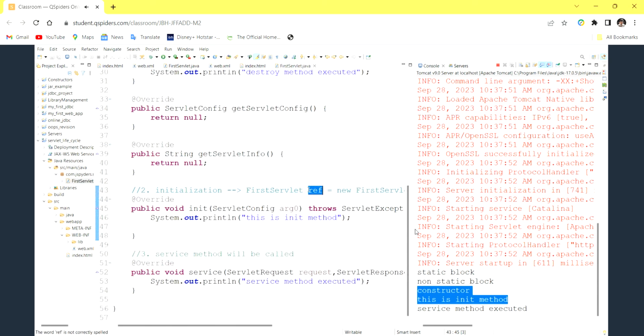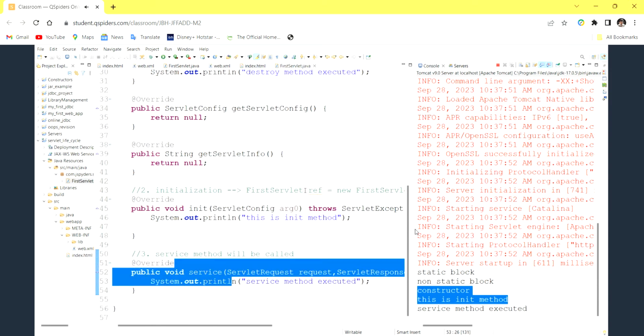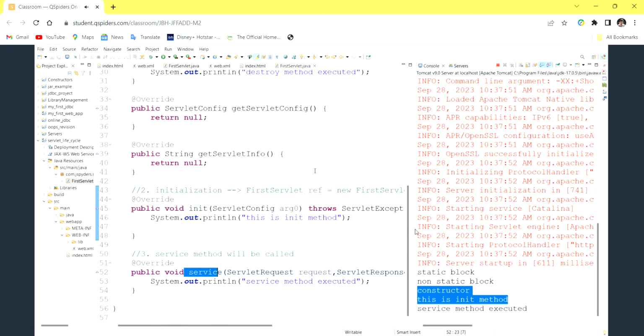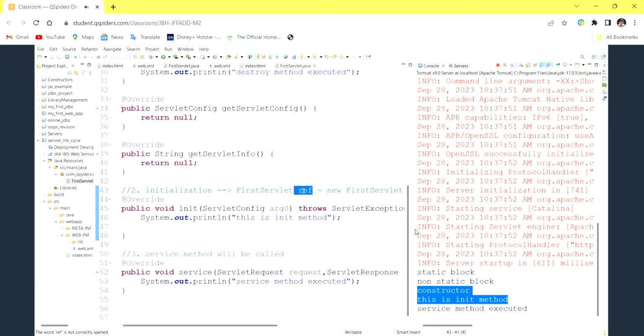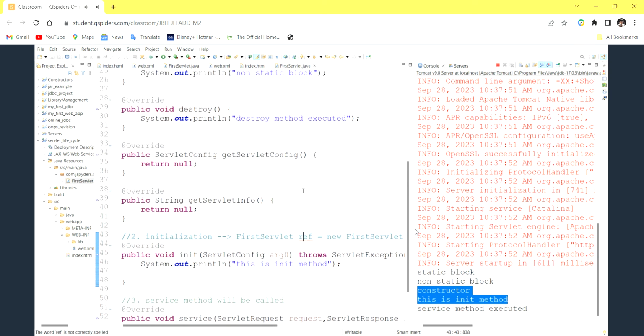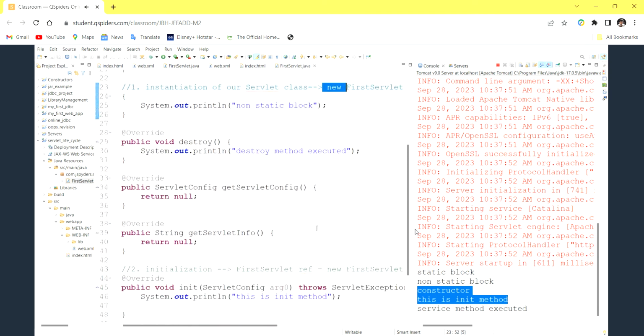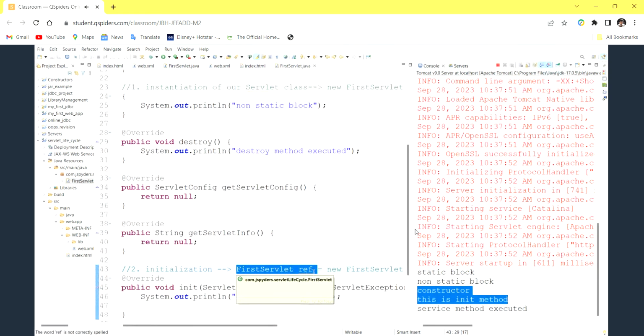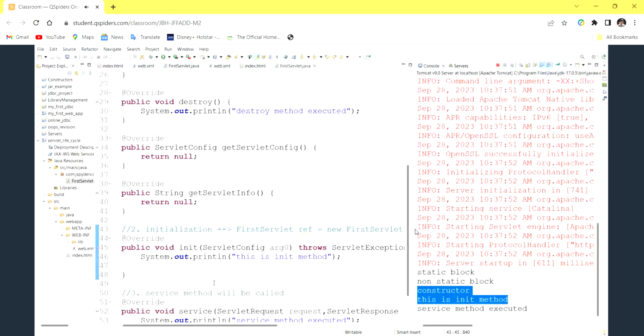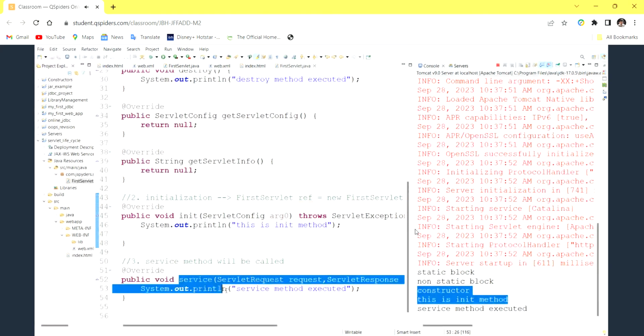Internally, it is taking one reference variable and the object will be stored inside that. Then for each and every request, it will call the service method by using ref.service. For example, I am taking it as ref, but it will be some other variable also. Don't say that it is going to be stored in a variable called ref. After instantiation it will be initialized to a variable, that's all. Then using that variable, it is going to call the service method.